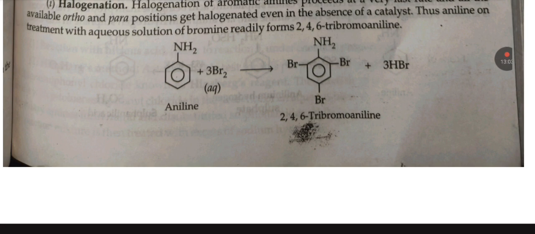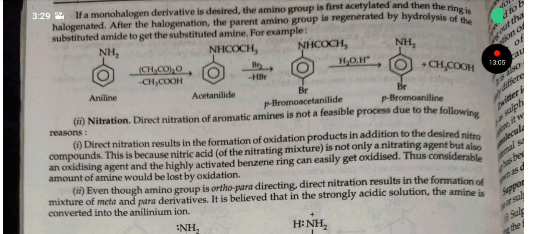If a monohalogen derivative is desired, the amino group is first acetylated and then the ring is halogenated. After the halogenation, the parent amino group is regenerated by hydrolysis of the substituted amide to give the substituted amine. For example, the same reaction is given.